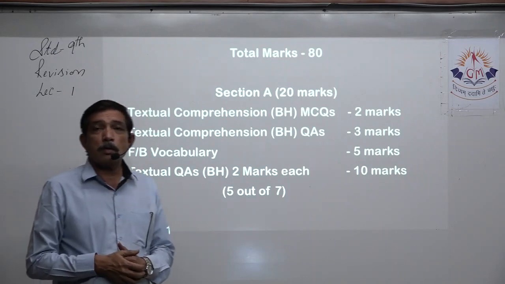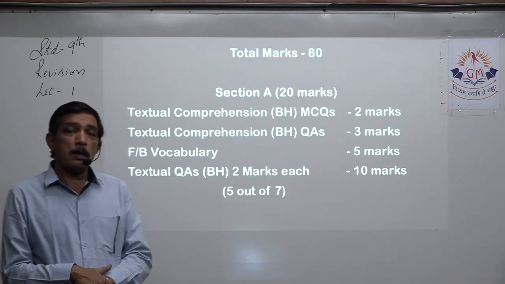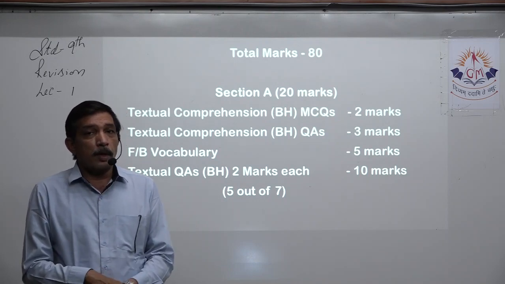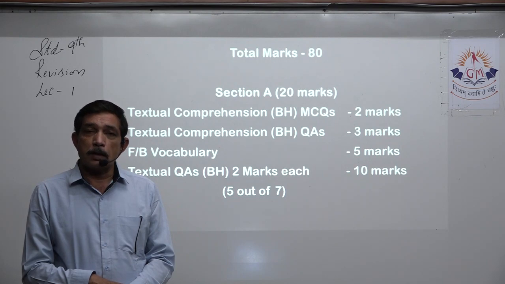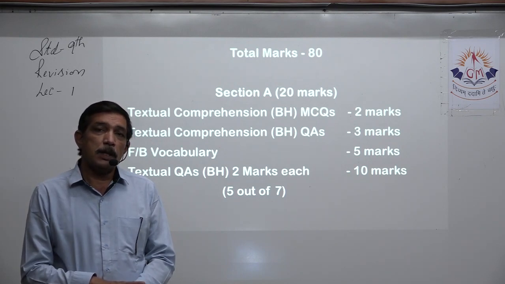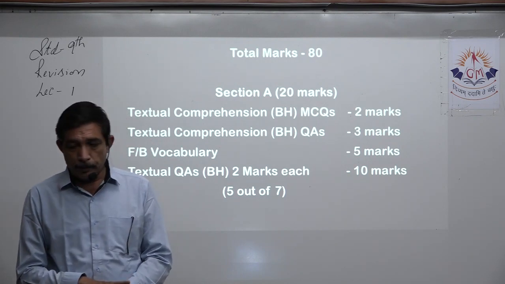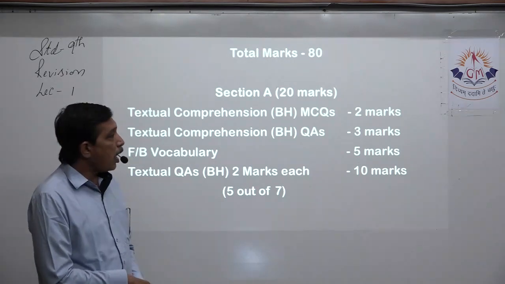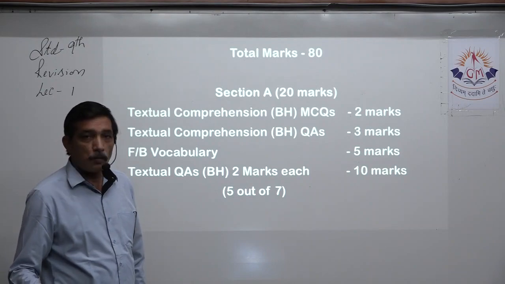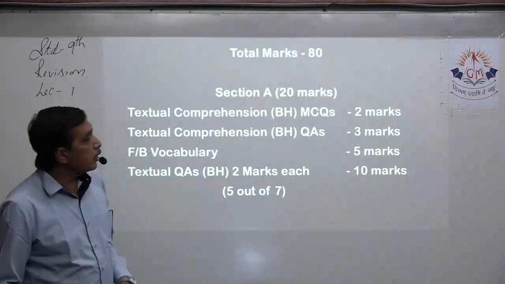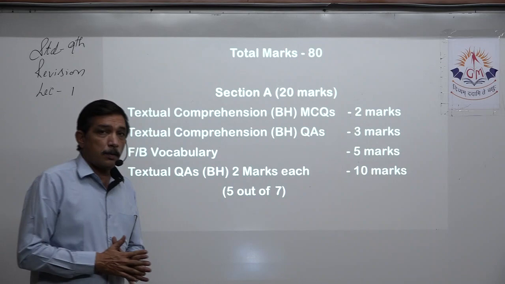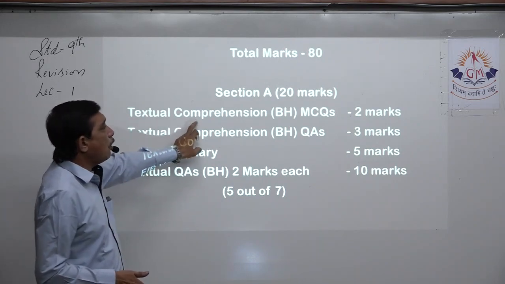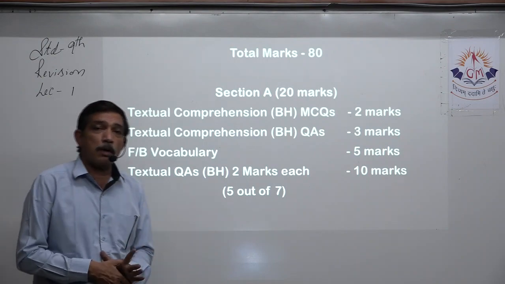Total marks for the final exam of 9th standard is going to be 80 marks. The whole paper is divided into 5 sections: section A, B, C, D and E. Section A has 20 marks. Now, section A, 20 marks. What is the bifurcation of those 20 marks? First thing is textual comprehension, that will be asked from BH.